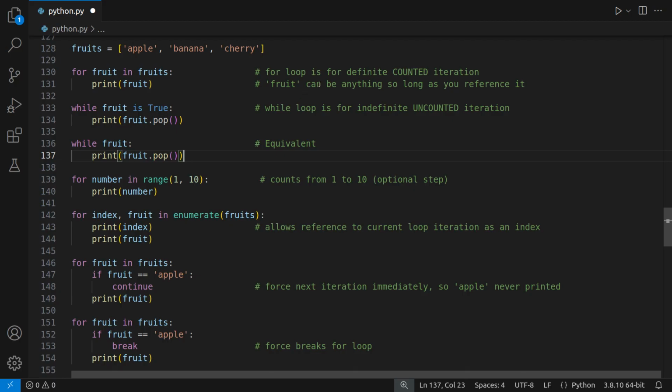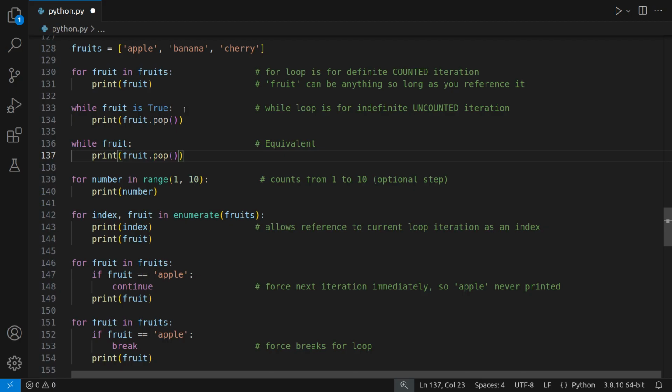Now, when you have something that's not definite and you don't count it, then you would use a while loop. A classic example is, while a fruit or whatever variable has the value of true, then do this. In this case, it's keep popping the list. It could be anything though. I've just said keep popping the list until eventually the false condition. And you could have this different.